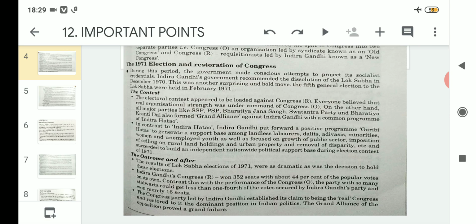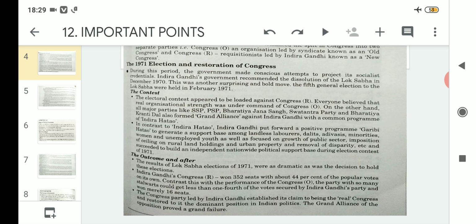So first and foremost, the outcome of the 1971 elections was that Indira Gandhi's Congress R, the Requisitionists, who were termed the New Congress, won almost 352 seats. That means an overwhelming majority.